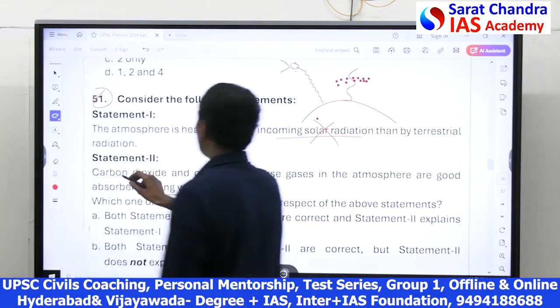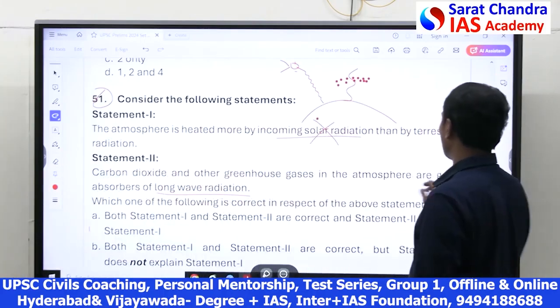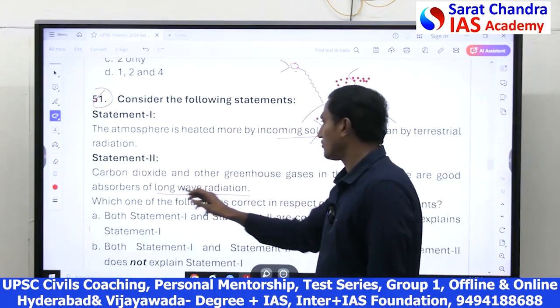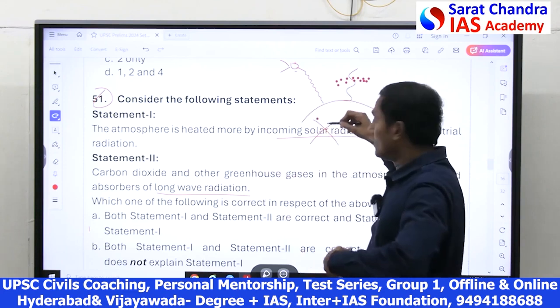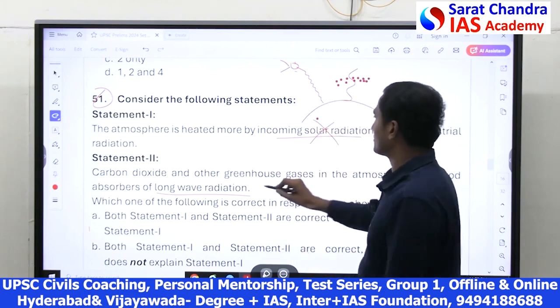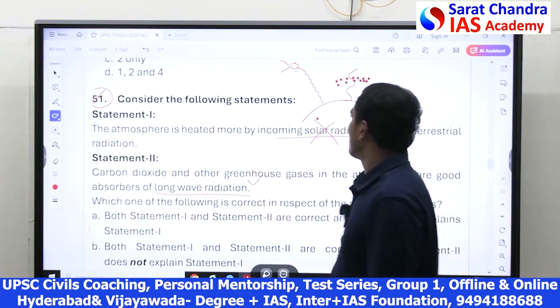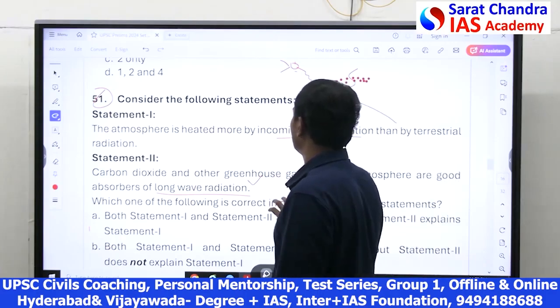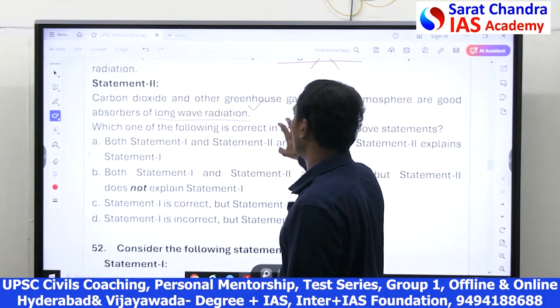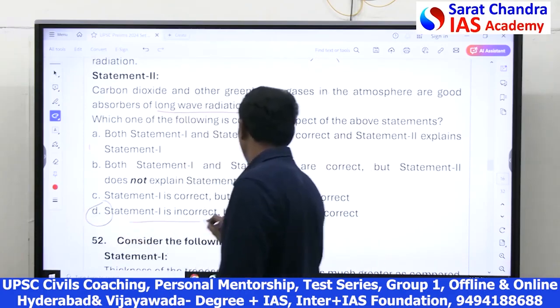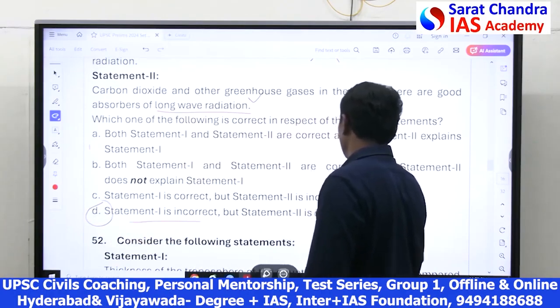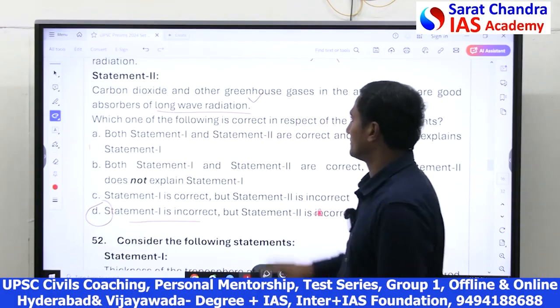And the second point, carbon dioxide and other greenhouse gases in the atmosphere are good absorbers of long wave radiation, which is true. The greenhouse gases can absorb terrestrial radiation, which is correct. Hence, 1 is wrong and 2 is correct. D is the answer.